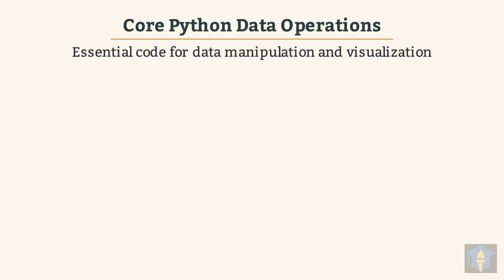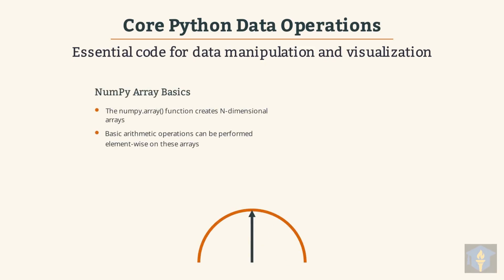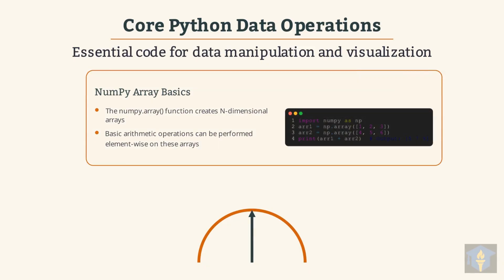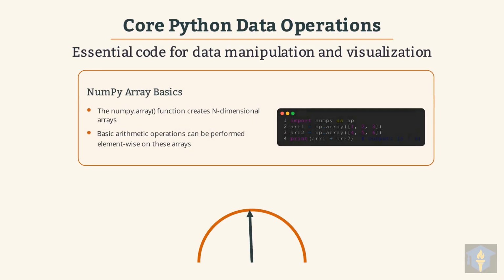These are essential code snippets for performing fundamental data manipulation and visualization tasks efficiently. First, let's look at NumPy array basics, which are foundational for numerical computing in Python. The NumPy array function creates n-dimensional arrays, allowing element-wise arithmetic operations, which is very powerful. This code demonstrates creating 2 NumPy arrays and performing element-wise addition, resulting in a new array.